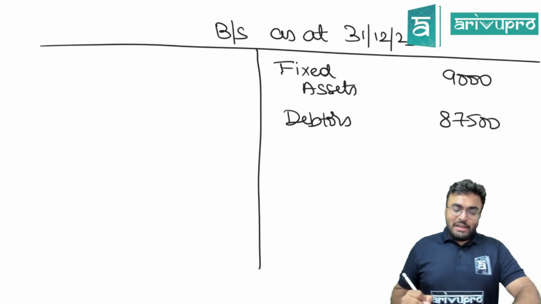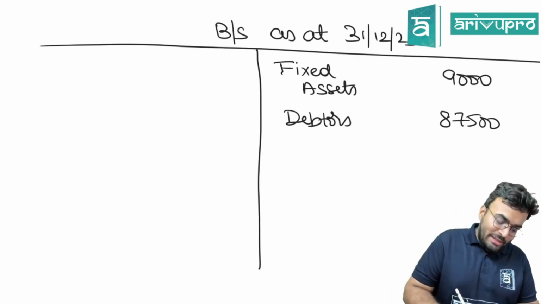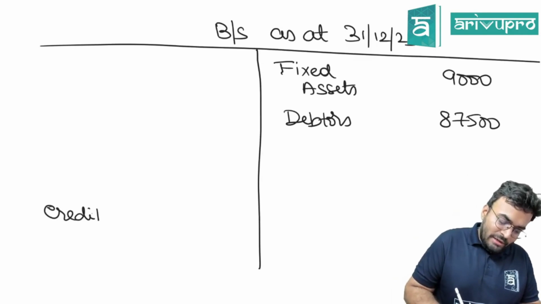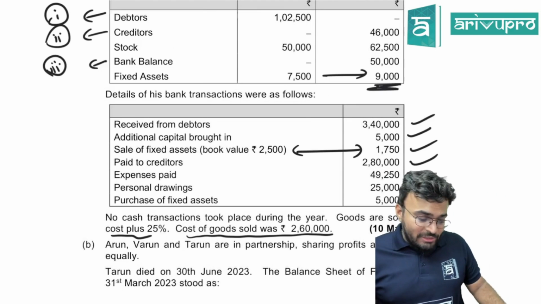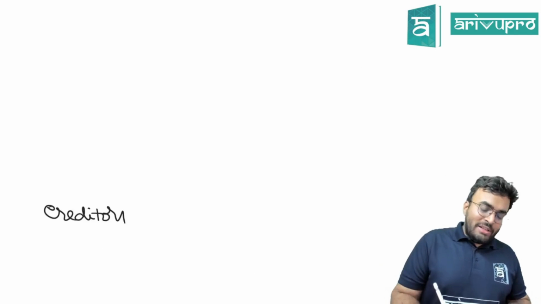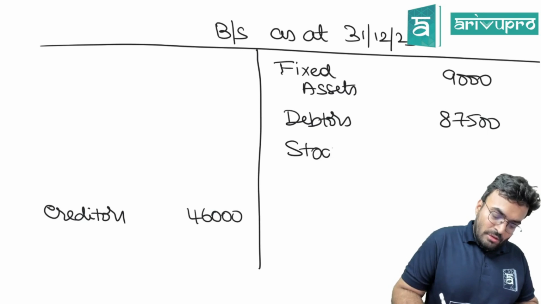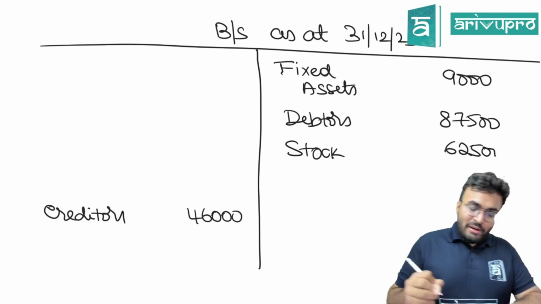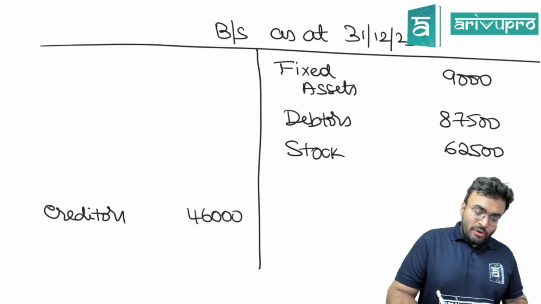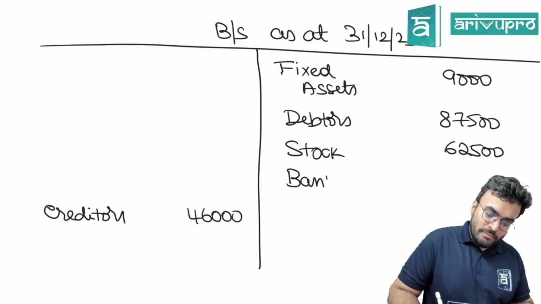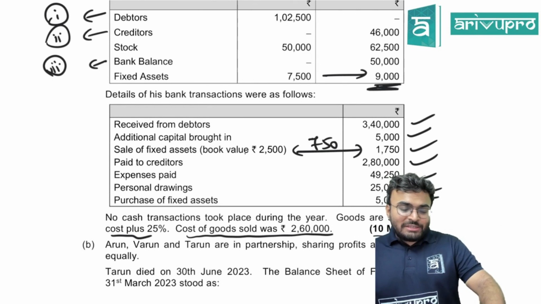What was the closing balance of debtors? 87,500. After debtors, the next item given in the question is creditors. Creditors, already the closing balance is given. Creditors, 46,000. Next, after creditors, is stock. Stock already given, 62,500. Next thing after stock is bank balance. Bank balance is 50,000. After bank balance, fixed asset that we have already entered.